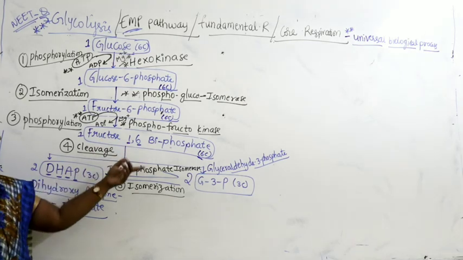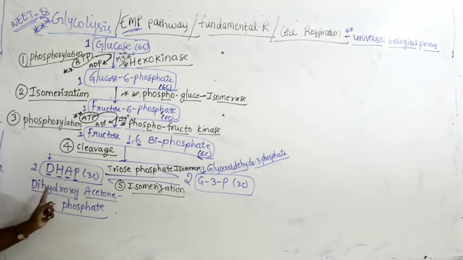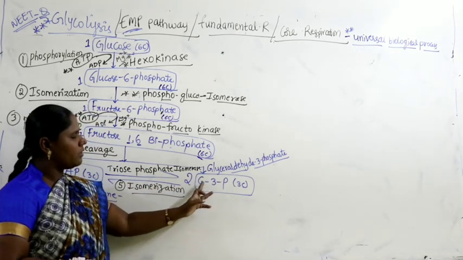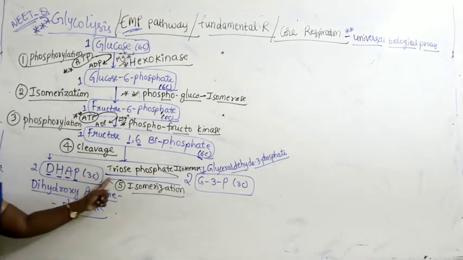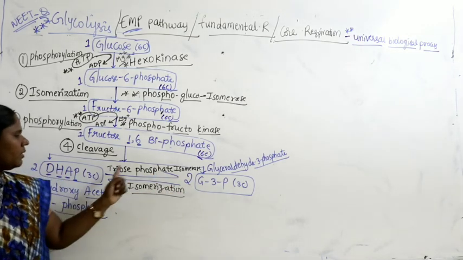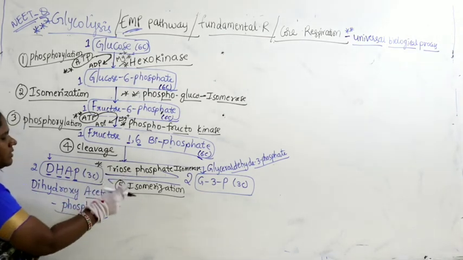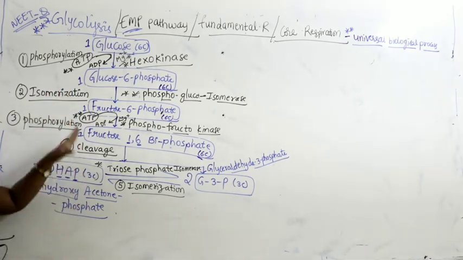Fructose 1,6-biphosphate having how many carbons? 6 carbons, broken down into 3 carbon components, 2 molecules of DHAP, dihydroxyacetone phosphate, and another 3 carbon molecule, G3P, glyceraldehyde 3-phosphate. Very important, and this is a reversible reaction. DHAP further converts into G3P with the help of an enzyme. The enzyme is very important, triose phosphate isomerase, and the name of the reaction is nothing but what? Isomerization. Right, up to here I hope all steps are clear.